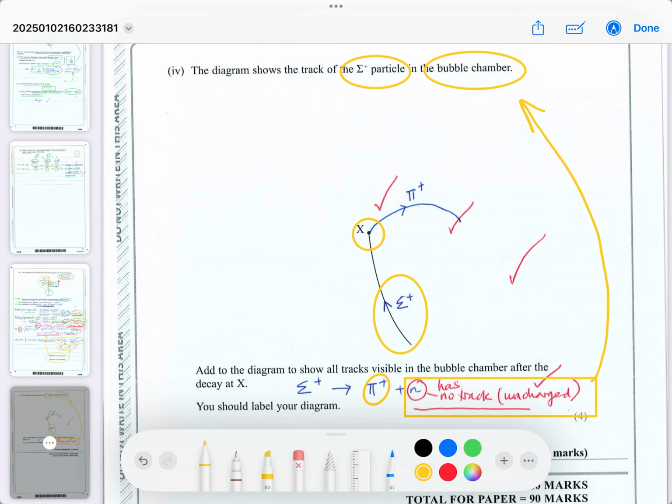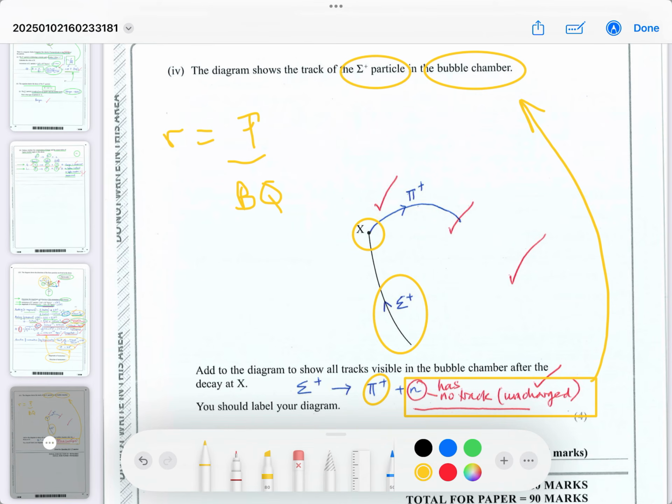And if you remember the equation, R equals P over BQ, R equals momentum over BQ, both of these particles have the same charge, both are in the same magnetic field, so the radius of curvature is proportional to the momentum, yeah?